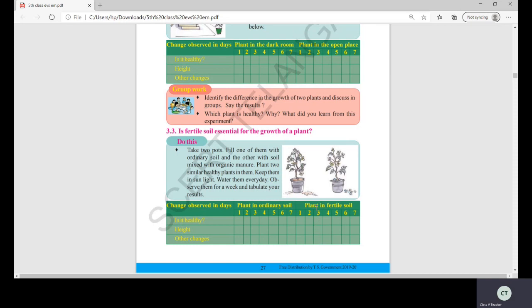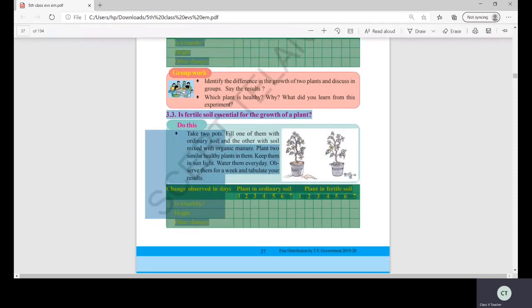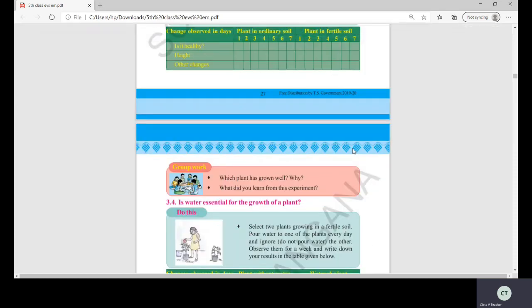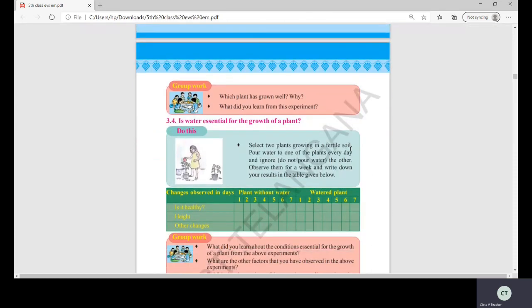That the plant needs fertile soil. In what we have learned above, the plant needs sunlight, first thing, and the plant needs fertile soil, that is the second thing. These both are essential.